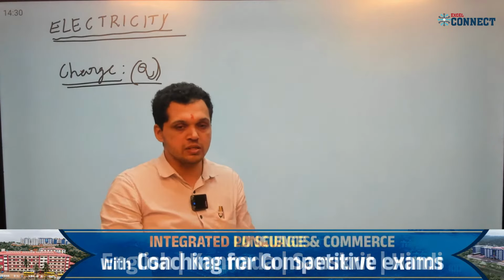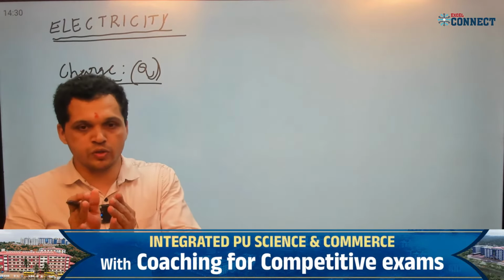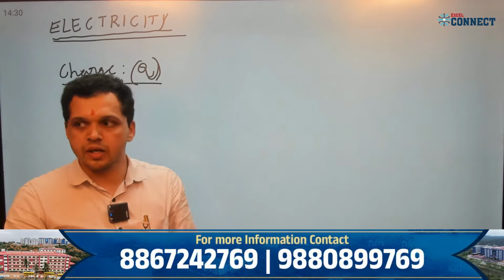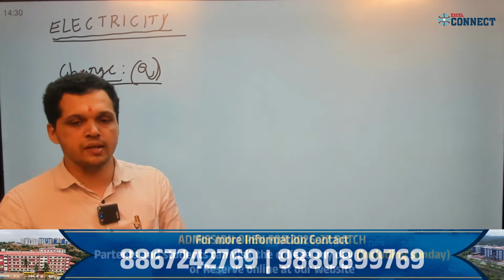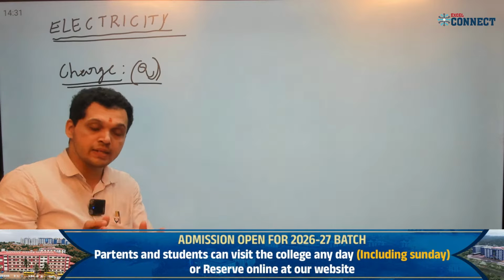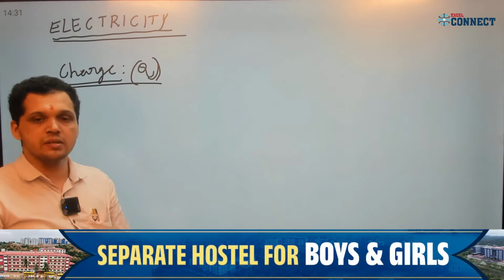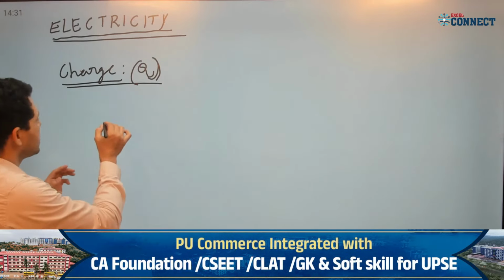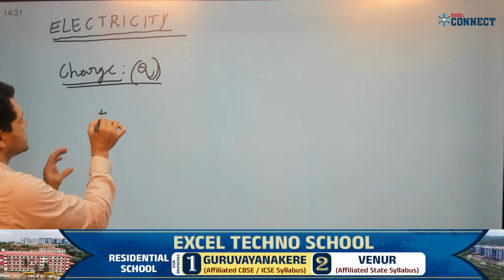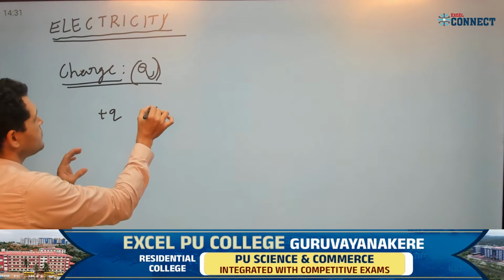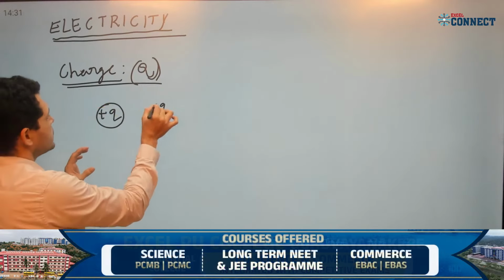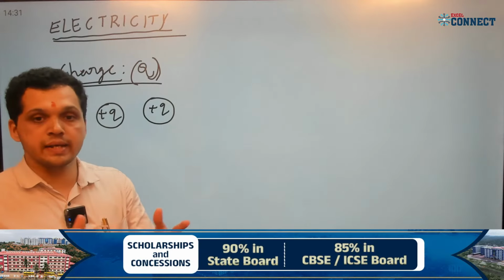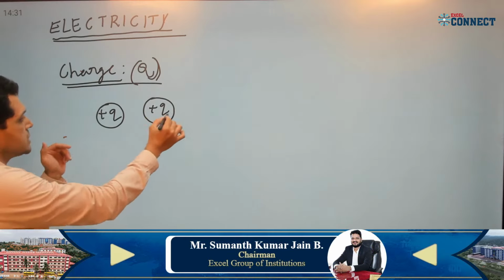Depending on the type of charge, you know there are two types of charges: positive charge and negative charge. And you also know the fundamental property that like charges repel each other and unlike charges attract each other. If I take plus Q and plus Q and bring them close together, these are like charges and they repel each other.